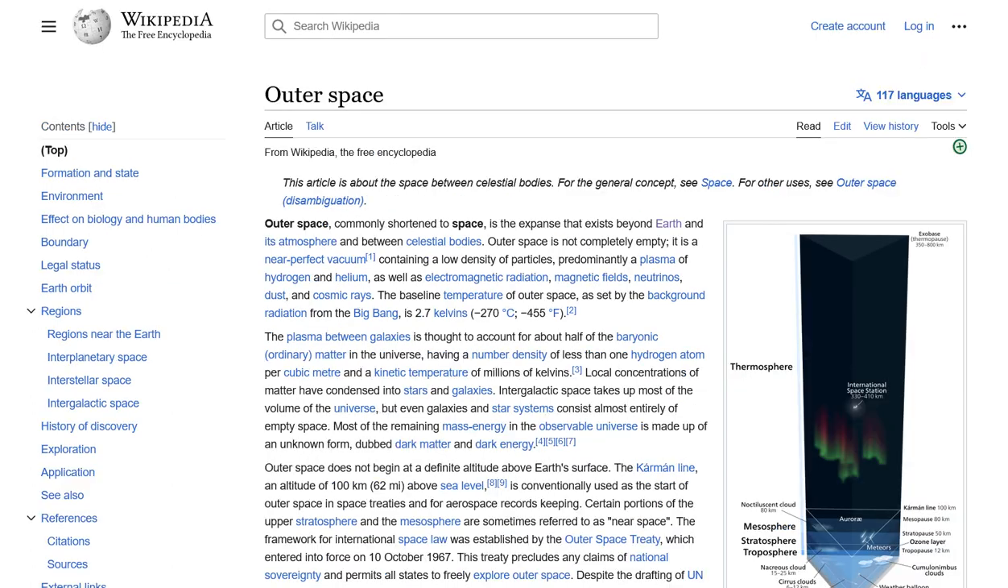The current page is about outer space. It talks about the expanse that exists beyond Earth and its atmosphere and between celestial bodies, and provides information about the characteristics of outer space, such as temperature, electromagnetic radiation, plasma, magnetic fields, cosmic rays, and so on. There are several links available, but none of them seem to be related to Adolf Hitler.